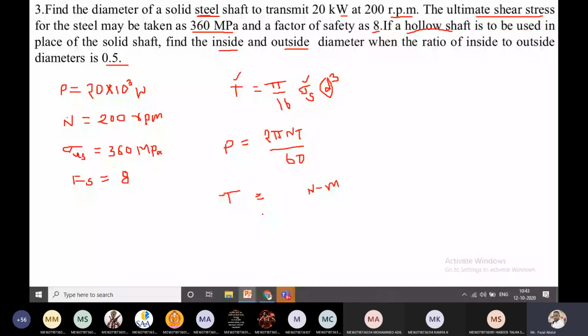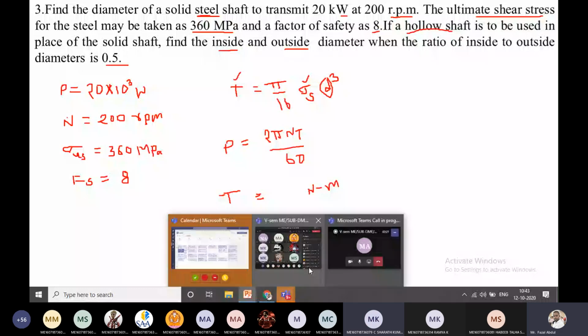Today what happened, I don't know. Nobody is replying, nobody is telling the answers. Only two persons are giving the answers, roll number 1 and roll number 70. Please mute yourself. Sir, 954.9.